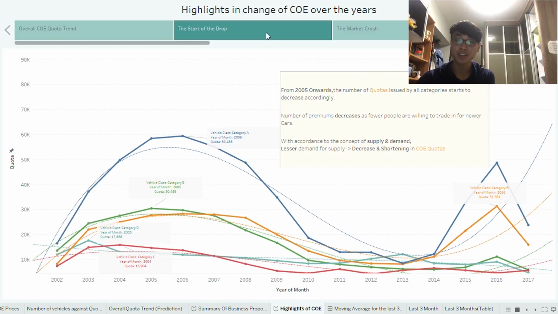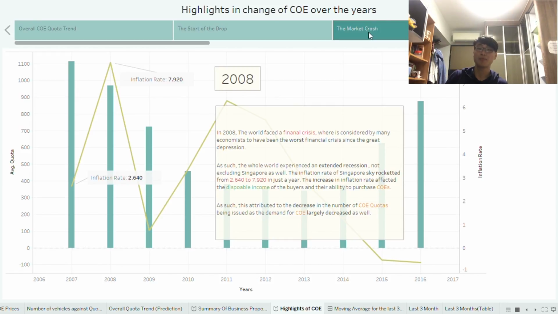From 2005 onwards, the number of quotas issued in all categories starts to decrease accordingly, and premiums decrease as fewer people are willing to trade in, in accordance with supply and demand. It's actually an elaboration from what we've done, but it's something more, fun facts. So there's actually a lesser demand for supply, and hence the decrease as well as the shortening in the COE quotas. And then, boom! Market crash.